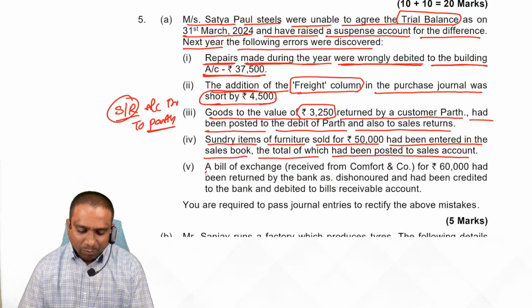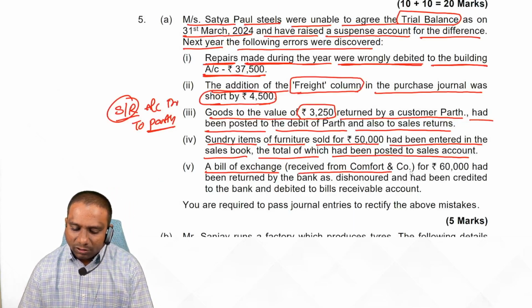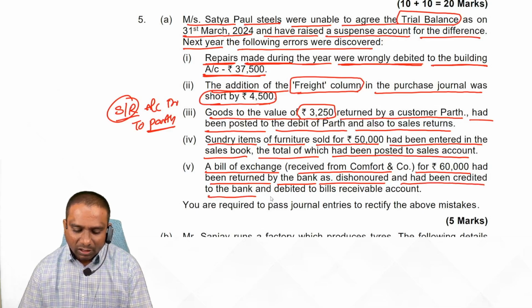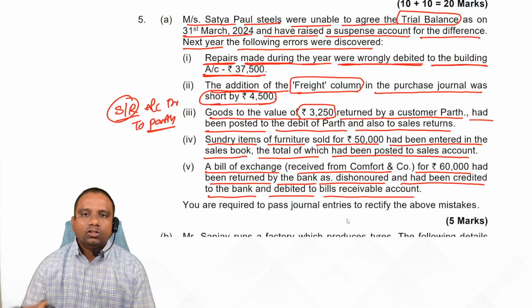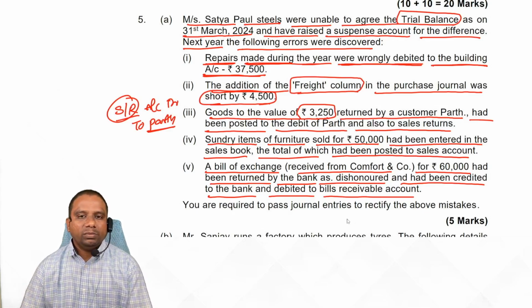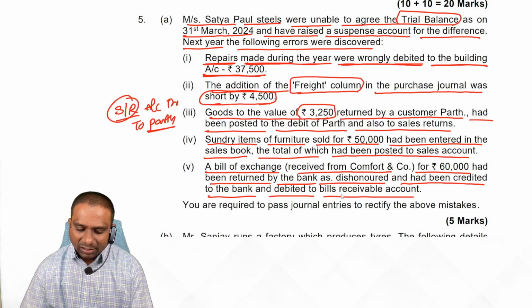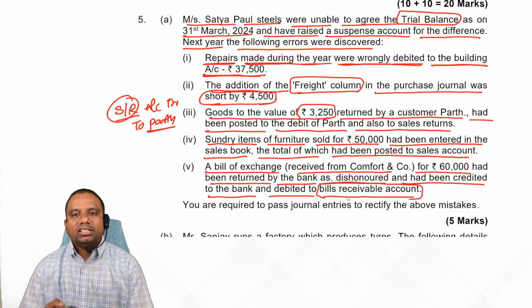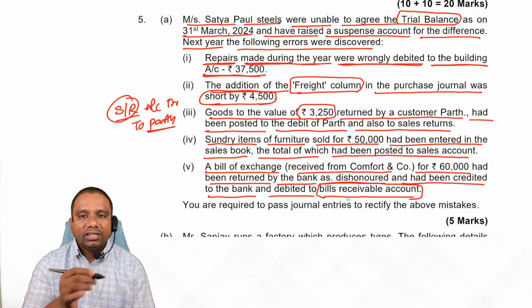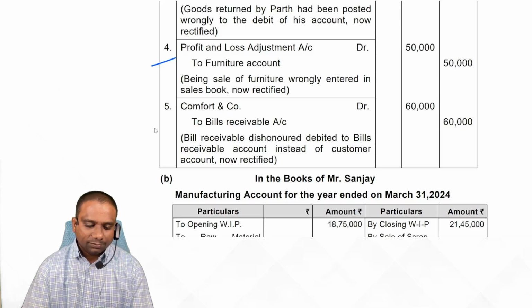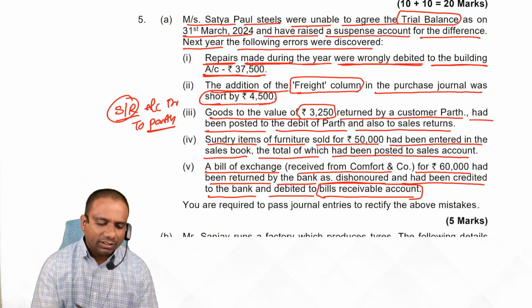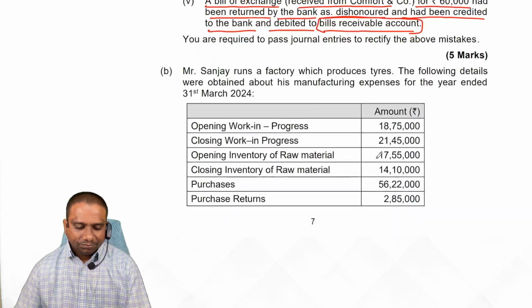Next one. A bill of exchange received from Comfort and Co. for 60,000 had been returned by the bank as dishonored and had been credited to the bank and debited to bills receivable account. Actually, what is the entry for dishonor of bill? Comfort and Co. account debit to bank. But here, they debited bills receivable account. The rectification entry is Comfort and Co. account debit to bills receivable account. This is a simple rectification.